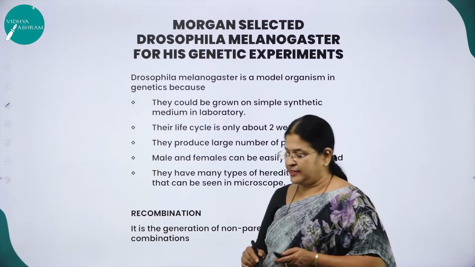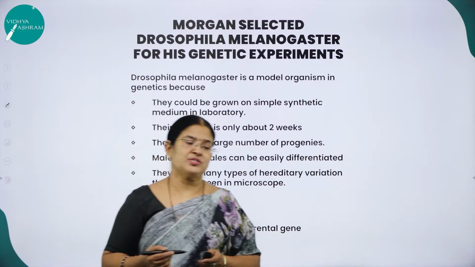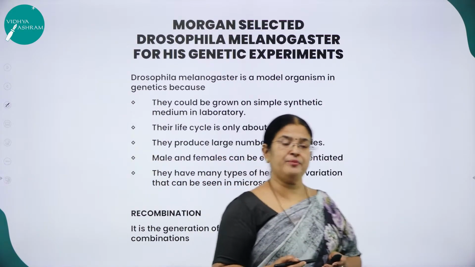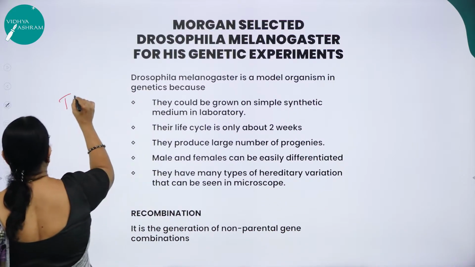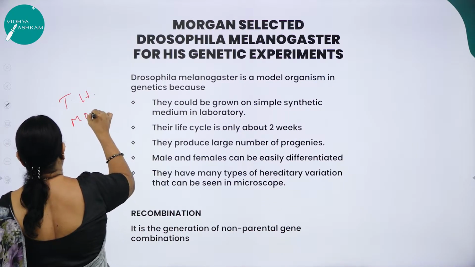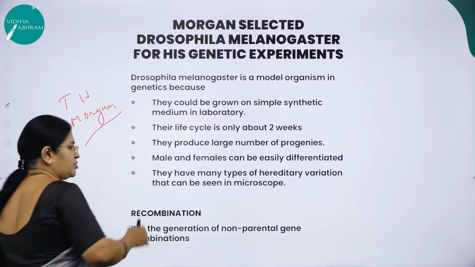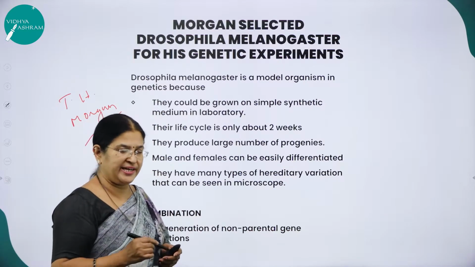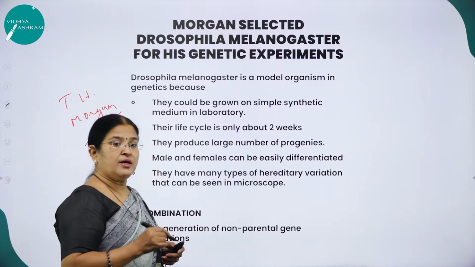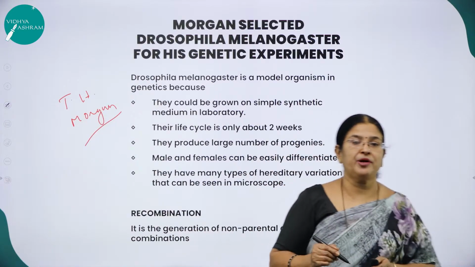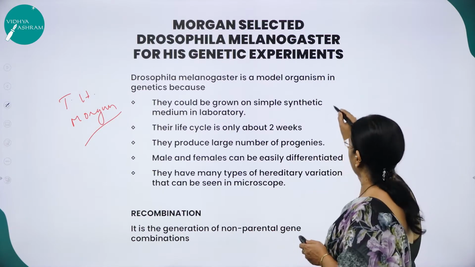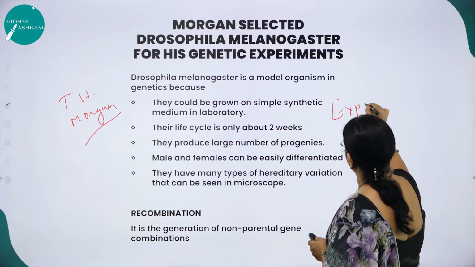So as I said, Thomas Hunt Morgan was the one who paved a way for a very important study called experimental genetics. T.H. Morgan, who confirmed this chromosomal theory of inheritance in 1933, paved a way for a very important new branch of biology called experimental genetics.